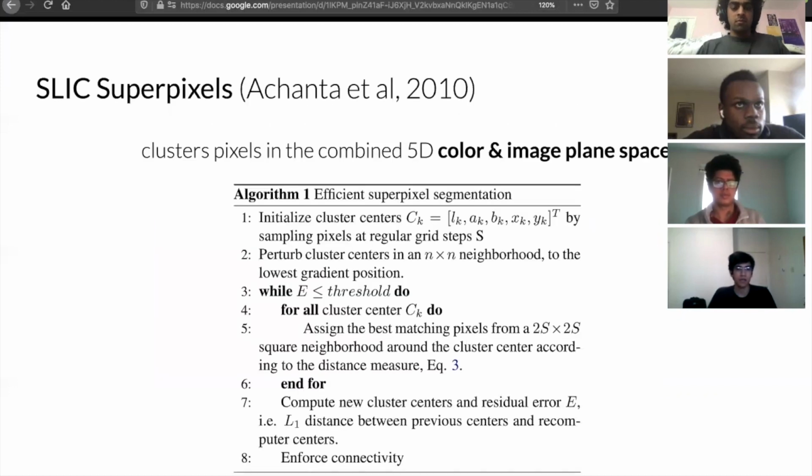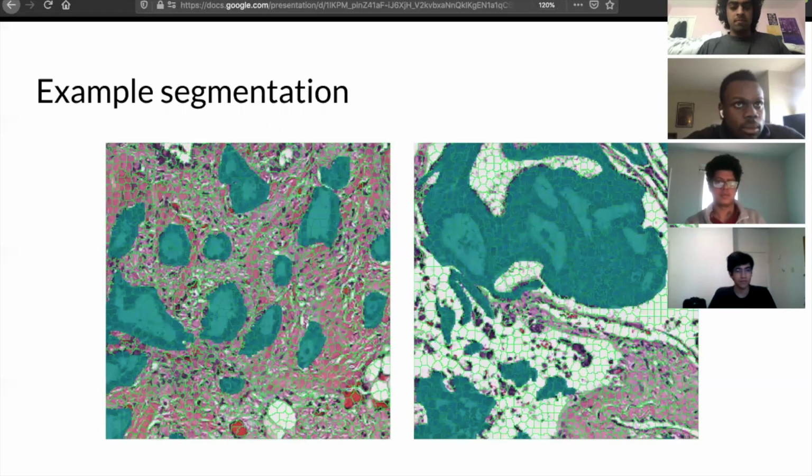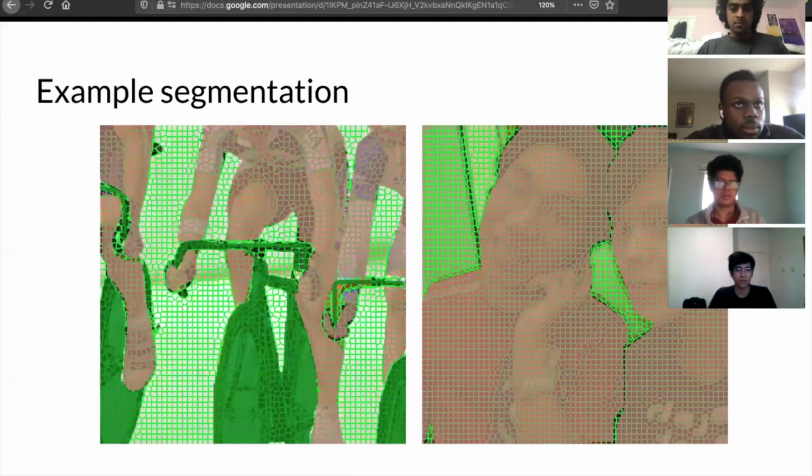And here is the SLIC algorithm which we used for extracting the superpixels. And here are some segmentation results from SLIC. So in most of the cases, the boundaries of the ground truth align with the boundaries of the superpixels.